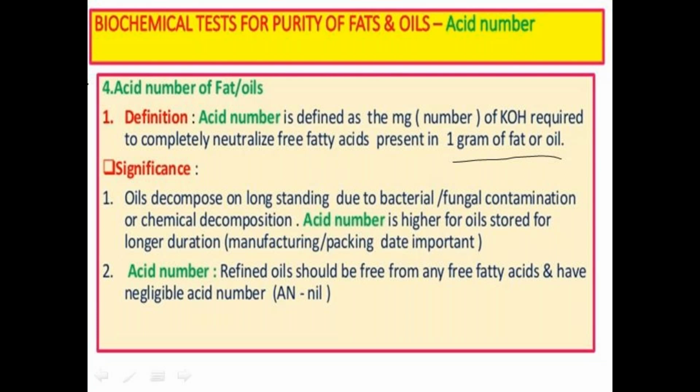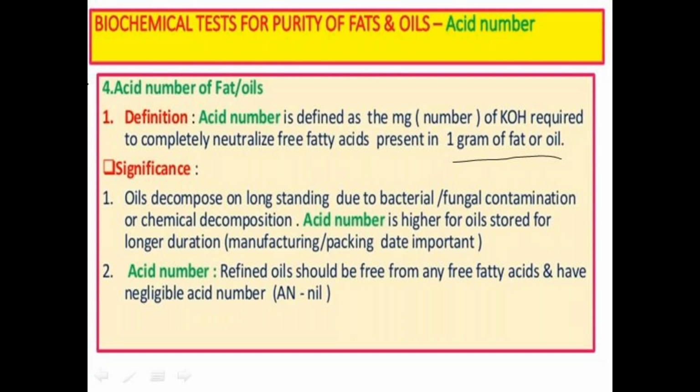0.1 N KOH. Here KOH has some molarity and some normality, and we have to convert it into 0.1 N KOH. How much amount? There are formulas for molarity and normality calculation, and based on that we can determine it.